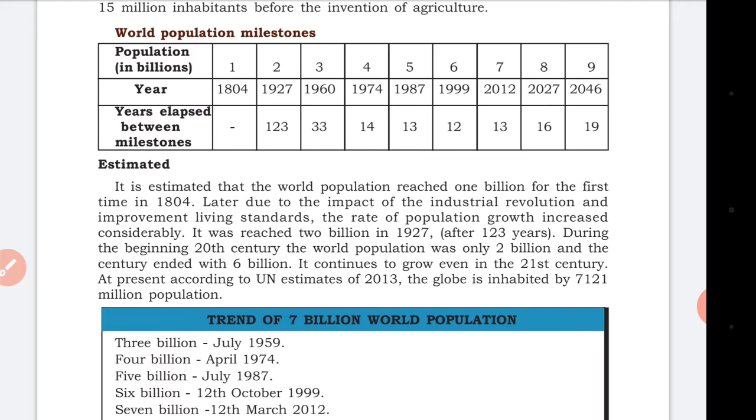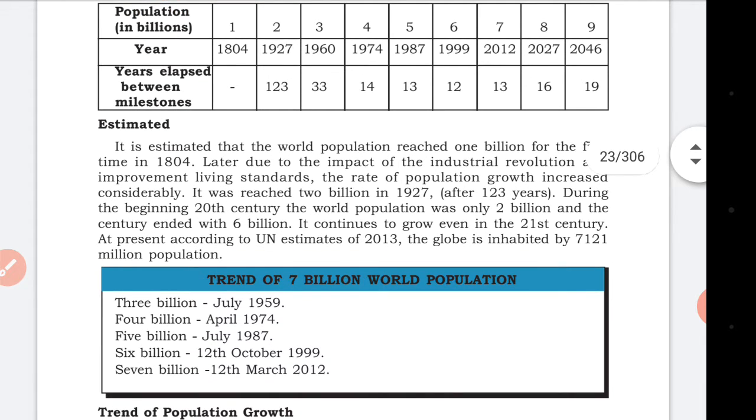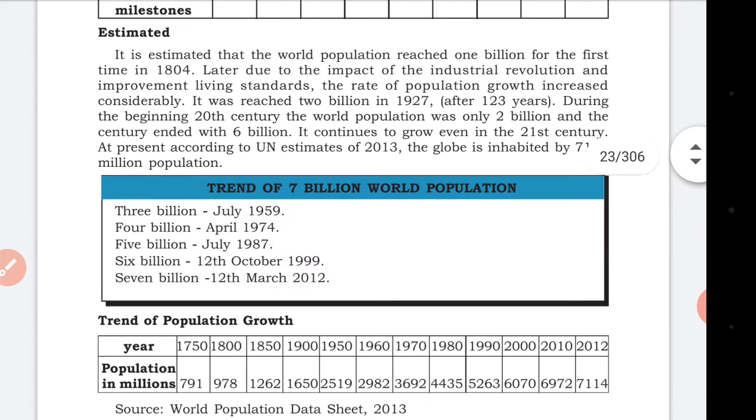It reached 2 billion in 1927, and after that, by the beginning of the 20th century, it reached 6 billion. It is estimated that in 2027 and 2046 it will reach 8 and 9 billion. So there is tremendous growth in population because living standards have improved in every country, and the improvement is going on. Trend of 7 billion world population.